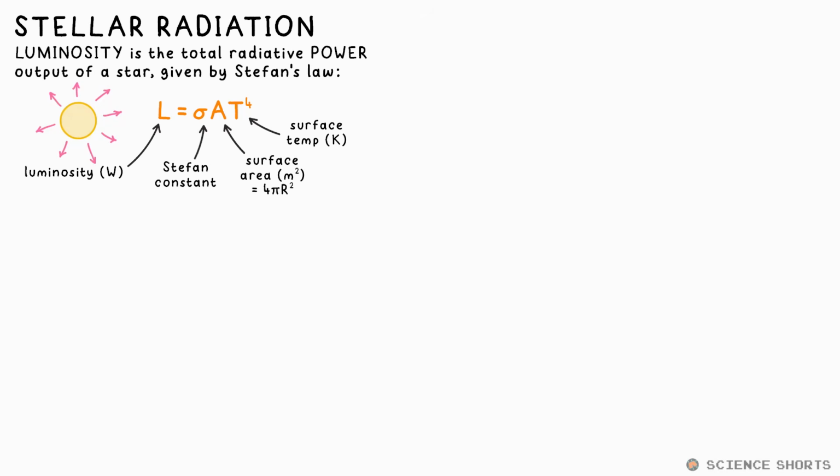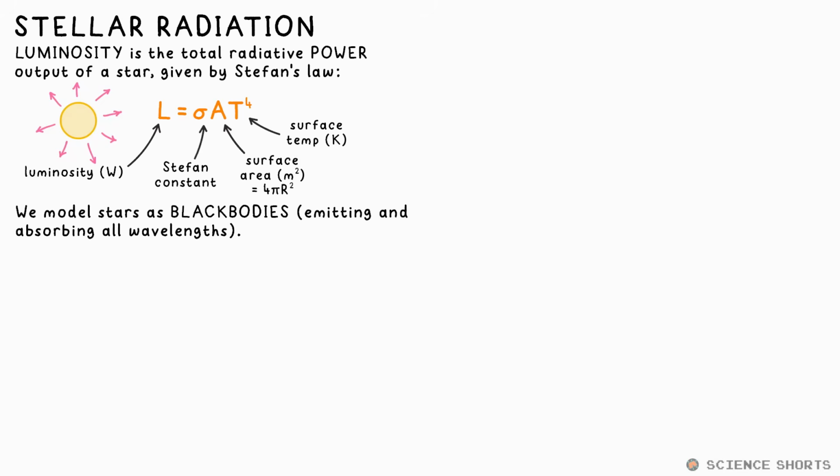It's given by Stefan's law. L in watts, or power in watts, equals the Stefan constant times the area of the star, so 4 pi r squared, times its surface temperature in Kelvin to the power of 4. For the sake of physics, we can treat stars as perfect black bodies. We assume that they emit and absorb all wavelengths of light equally. This allows us to draw this graph of energy emitted against wavelength.